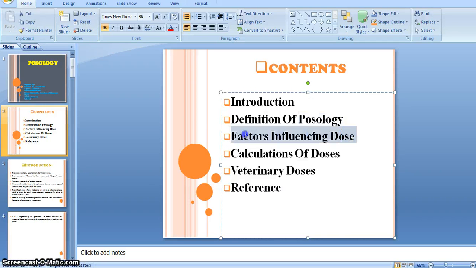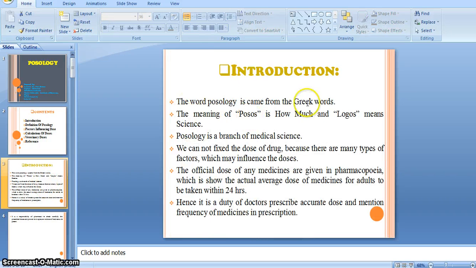Then dose calculation, means how to calculate the dose, there are some formulas. Then veterinary dose, that is medicines used for animals, that is veterinary medicines, veterinary doses, right? So let's begin with the introduction. So this is the introduction slide of our new chapter, that is posology.